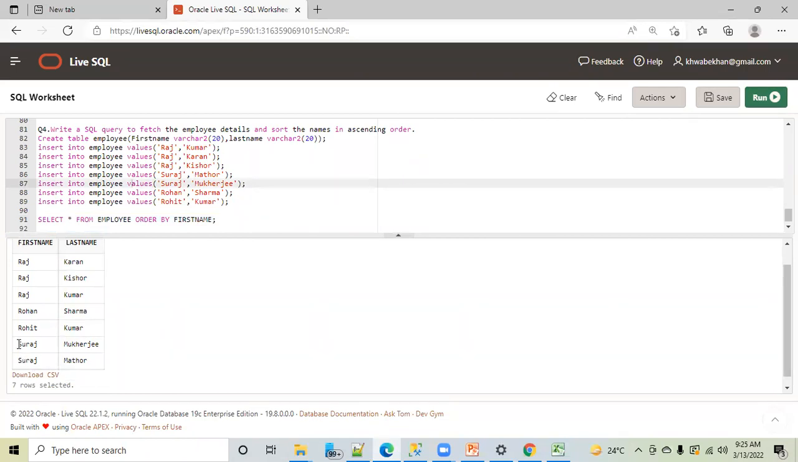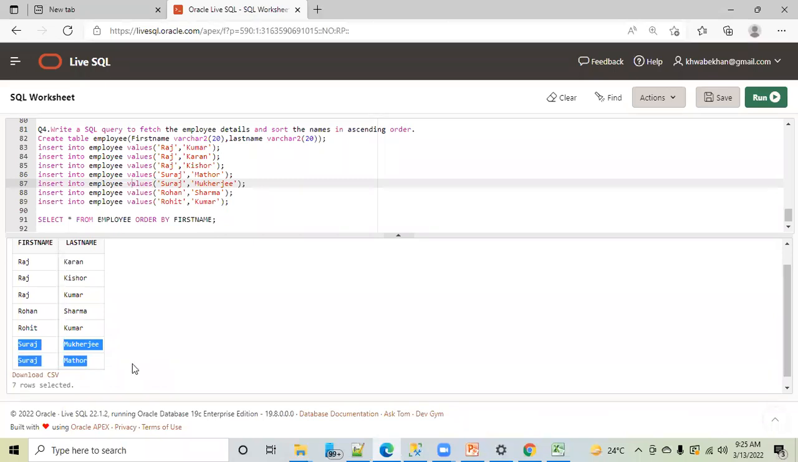Correct. Very good. You can see Suraj Mukherjee, Suraj Mathur. Here Suraj Mukherjee is coming before Suraj Mathur, but ideally the user has told this is ascending order, right? So as per the ascending order, Suraj Mathur should be before Suraj Mukherjee, correct?